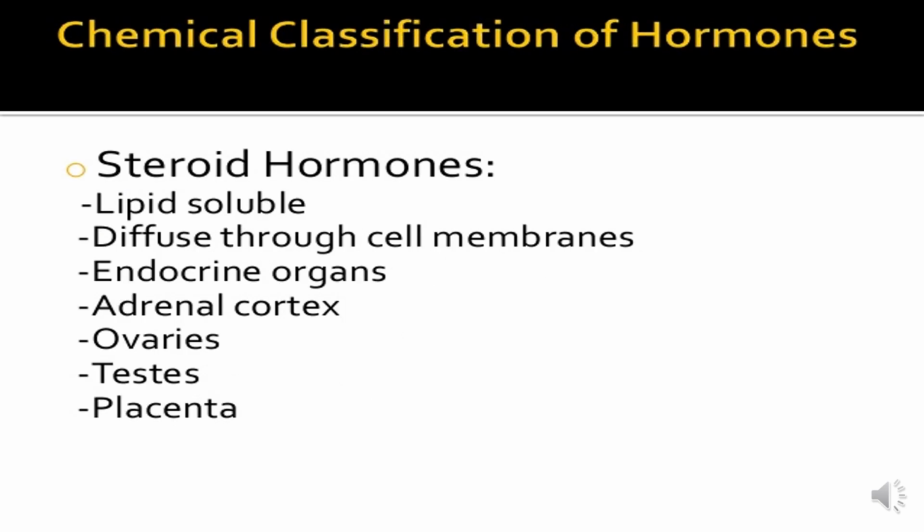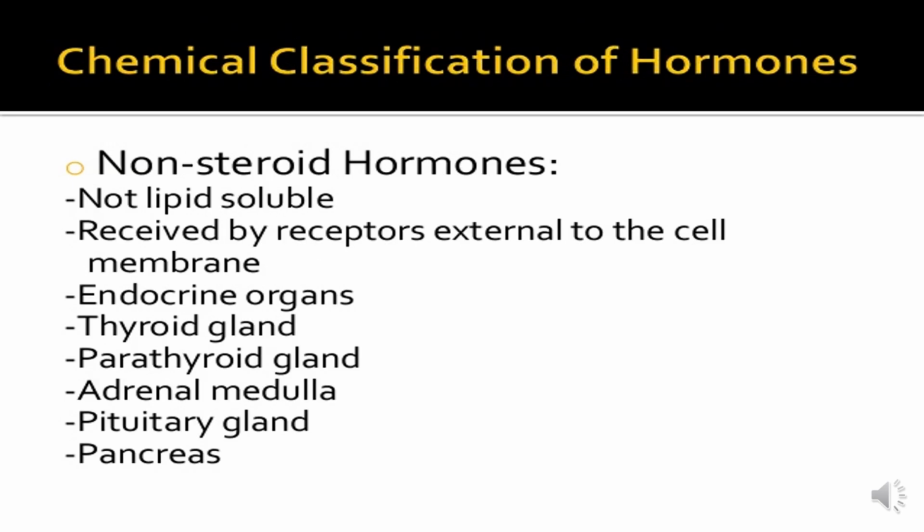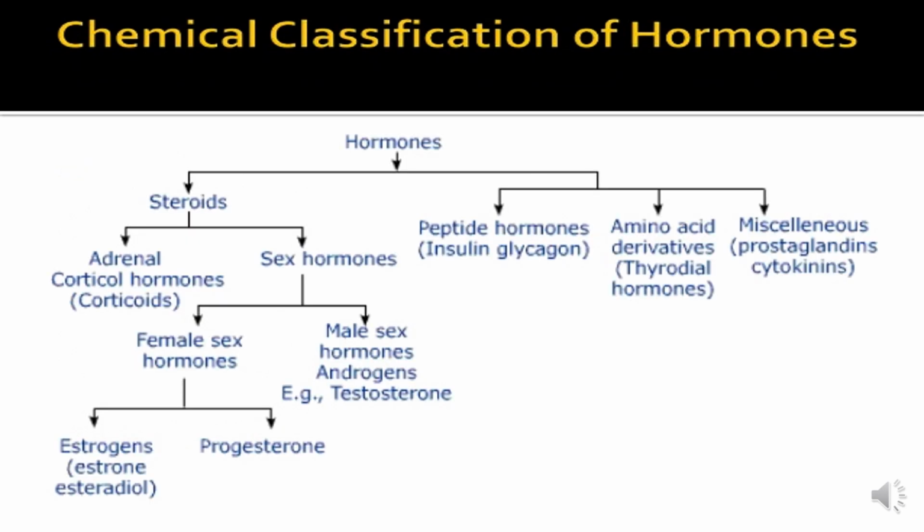Steroid hormones are lipid soluble. They diffuse through the cell membranes. Endocrine organs include the adrenal cortex, ovaries, testes, and the placenta. Non-steroid hormones are not soluble in lipids, but they bind to receptors external to the cell membrane. Endocrine glands include the thyroid gland, parathyroid gland, adrenal medulla, and pituitary gland. This is the classification of hormones at a broader level. It can be classified as either steroids or non-steroids.